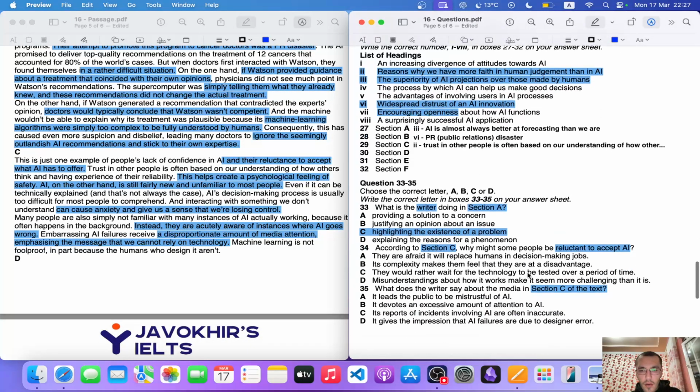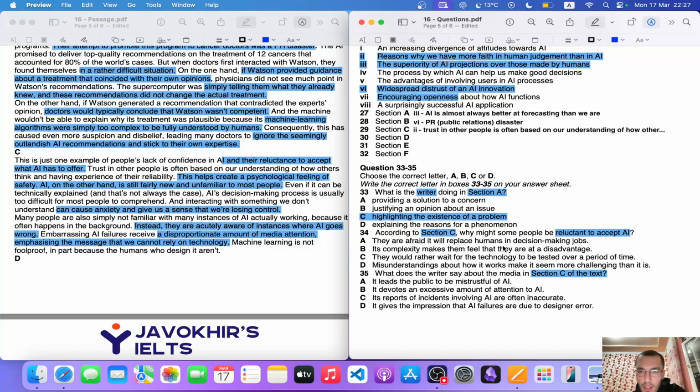Section C. According to section C, why might some people be reluctant to accept AI? They're afraid that it will replace humans in decision-making jobs. No. Its complexity makes them feel that they are at a disadvantage. Probably. They would rather wait for a technology to be tested over a period of time. No, there's nothing about that information. Misunderstanding about how it works makes it seem more challenging than it is. No, its complexity makes them feel that they're at a disadvantage.